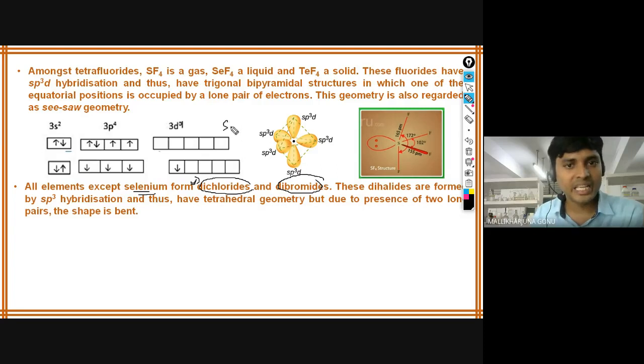That's how SeF4 is possible, but SeF2 is not possible. That is the reason Se+2 is not a stable oxidation state. As you go down the group, the tendency of +2 oxidation state decreases and +6 also decreases, but the tendency of +4 oxidation state increases. So from sulfur to selenium, that will increase.